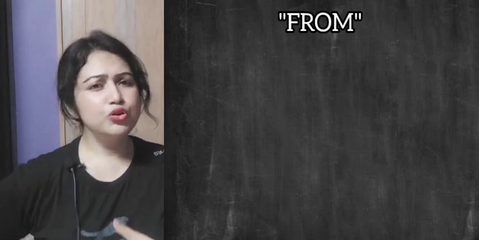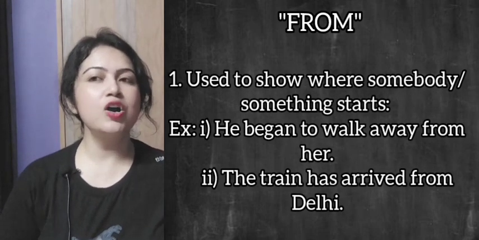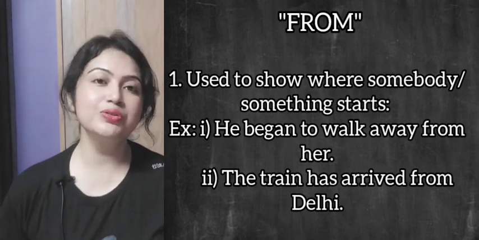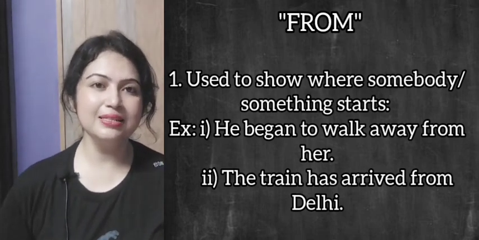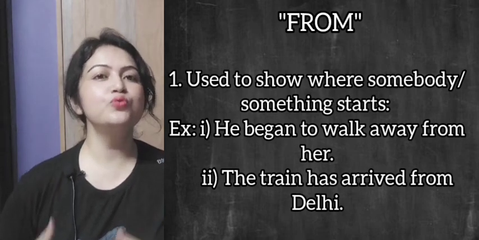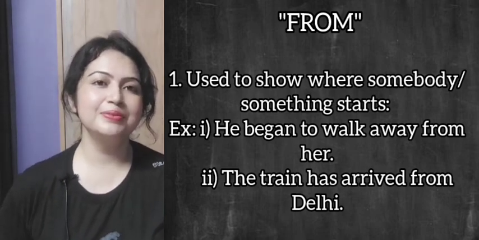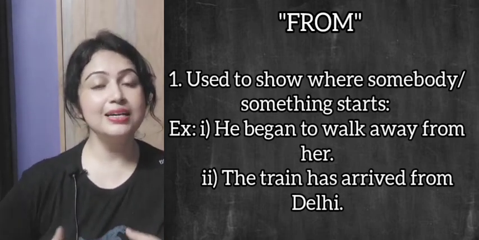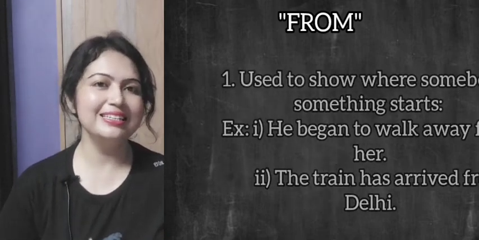Now the preposition from. To show where somebody or something starts, we use from. Example, he began to walk away from her. The train has arrived from Delhi.